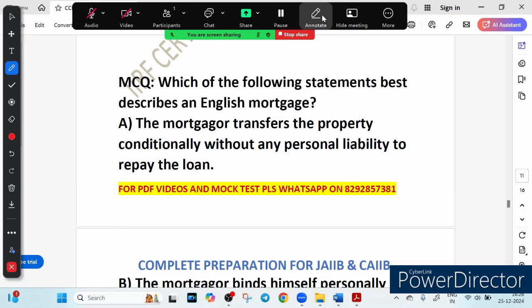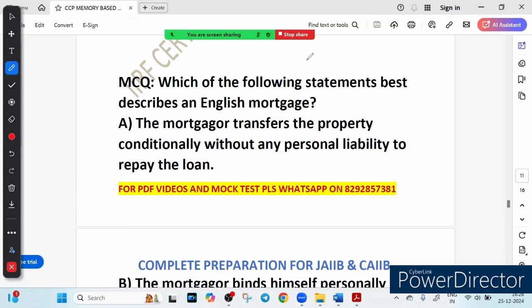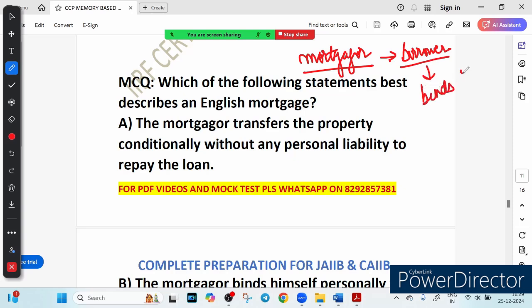So first thing, English mortgage is one of the traditional forms of mortgage. It is unique in the fact that the mortgagor, so mortgagor means borrower, binds himself personally to repay the loan, and the property is absolutely transferred to the mortgagee.